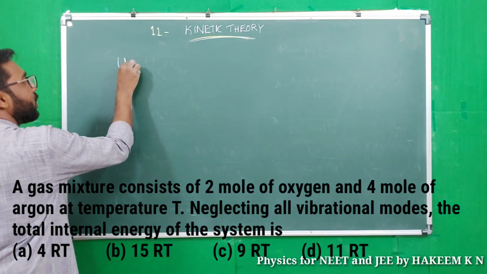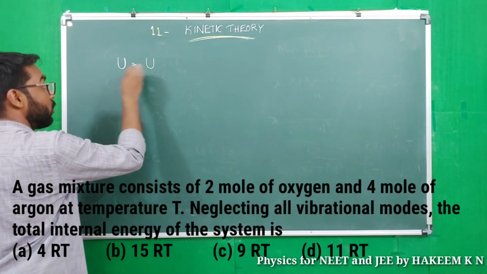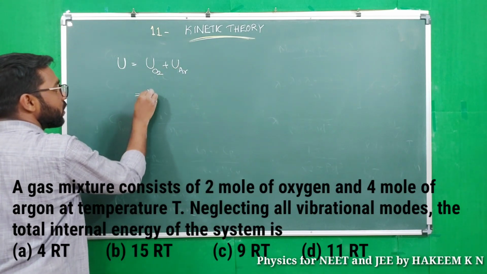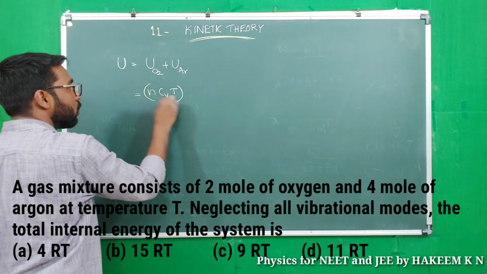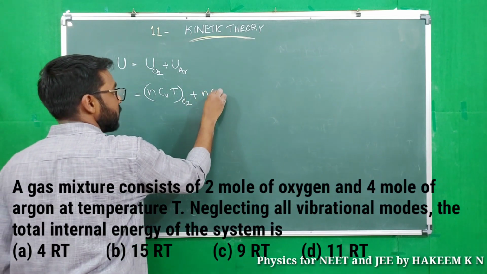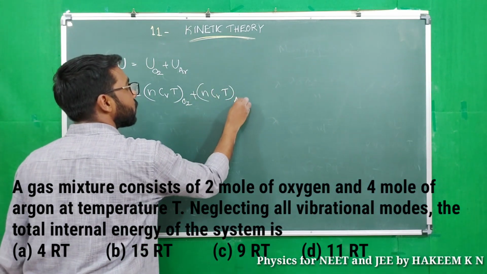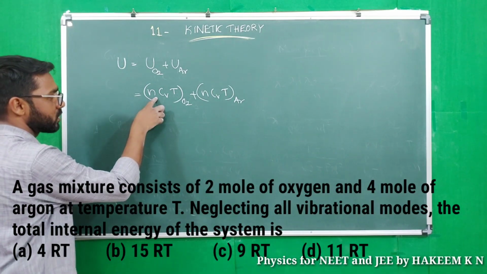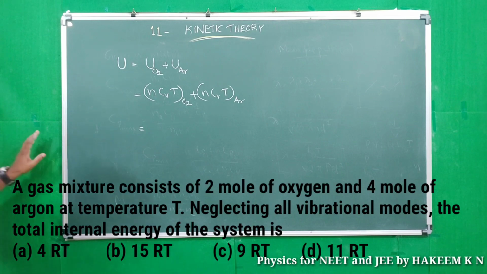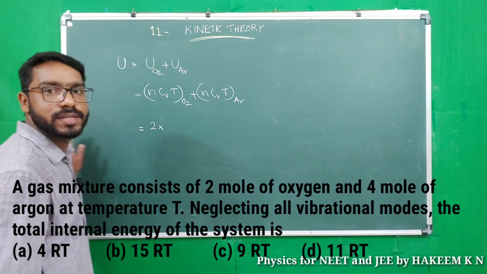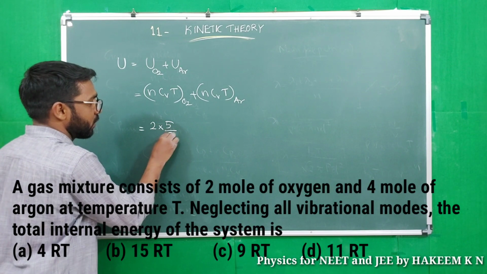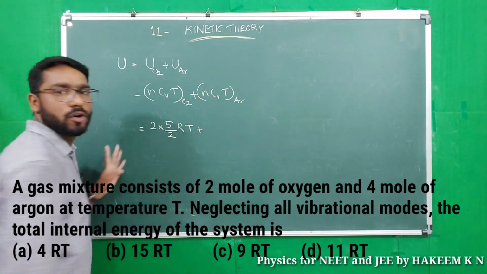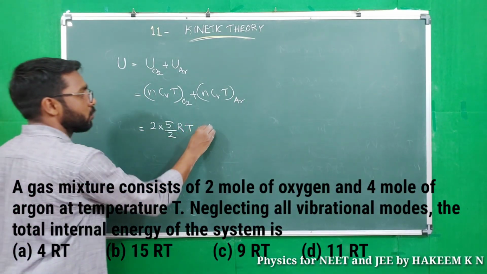So to find internal energy, we can use the equation U equal to internal energy of oxygen plus internal energy of argon. Internal energy of oxygen is nCvT of oxygen plus nCvT of argon. Oxygen: number of moles 2, oxygen is diatomic, so Cv of oxygen is 5/2 R, and temperature is T. Plus argon: how many moles of argon? 4 moles.